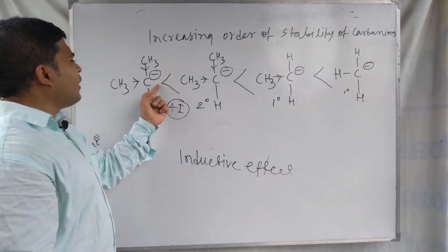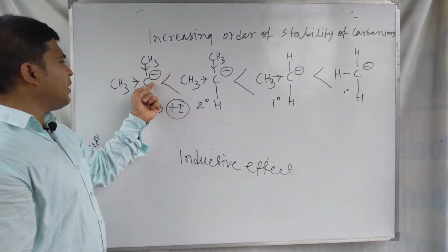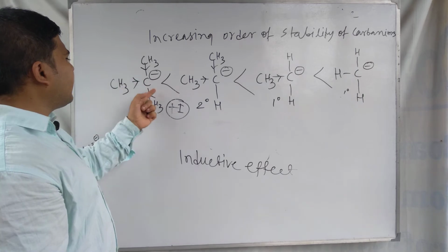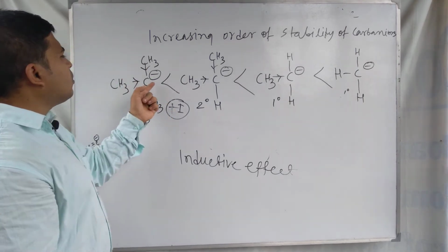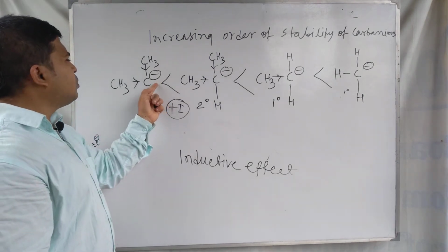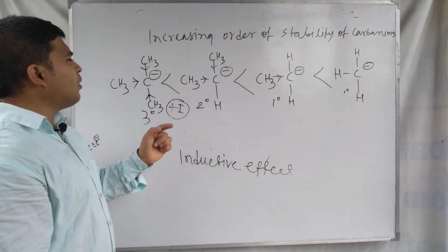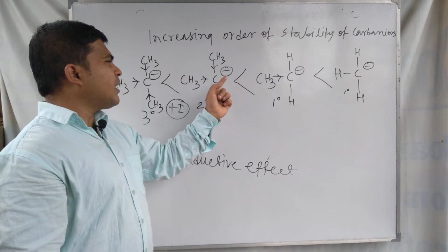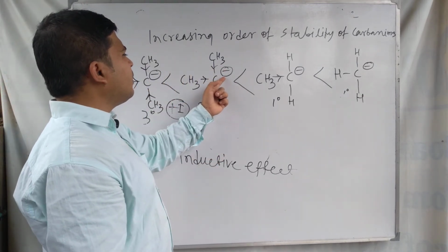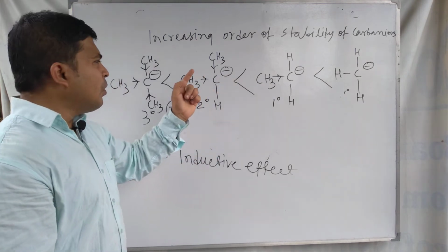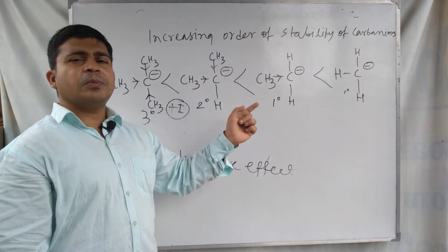As the electron density on the negatively charged carbon is higher, as in the tertiary, it becomes more reactive due to the greater magnitude of negative charge on the carbanion carbon atom. If the carbanion carbon has less negative charge, or lesser electron density, then the carbanion becomes stable.